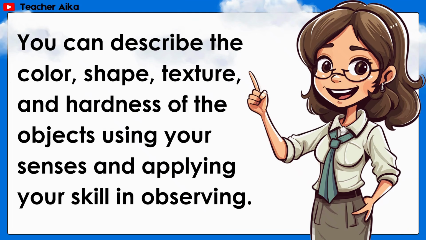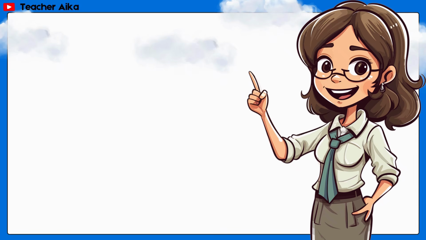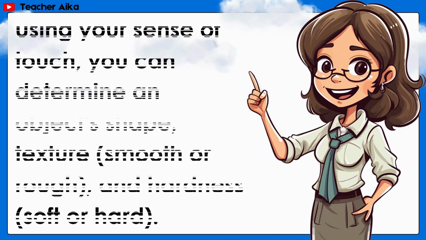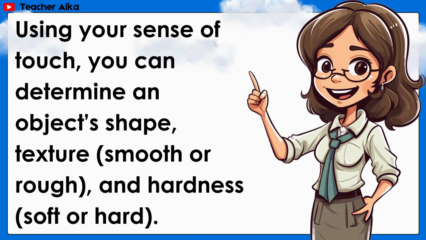You can describe the color, shape, texture, and hardness of the objects using your senses and applying your skill in observing. Through the sense of sight, you can describe an object's color and shape. Using your sense of touch, you can determine an object's shape, texture, is it smooth or rough, and hardness, soft or hard.